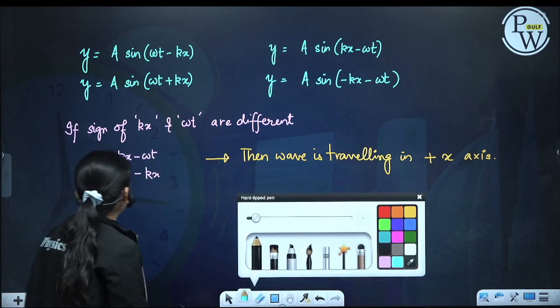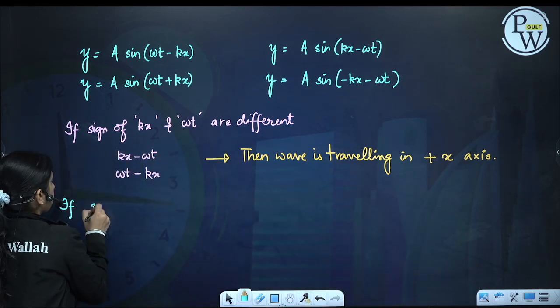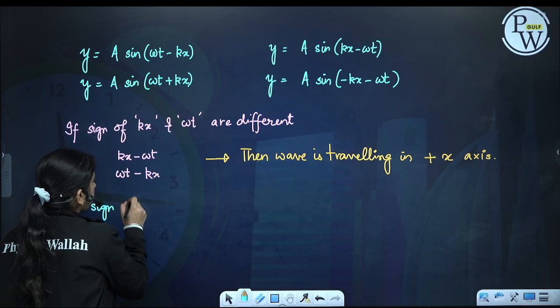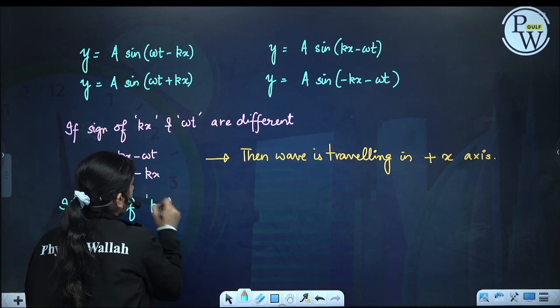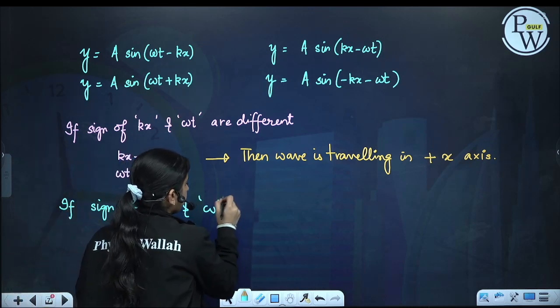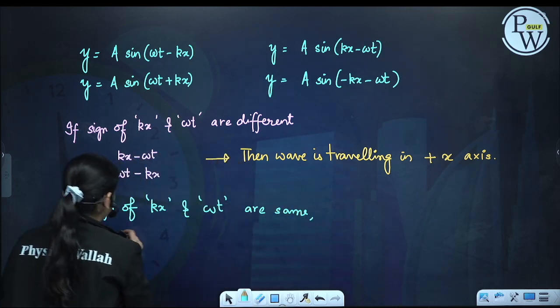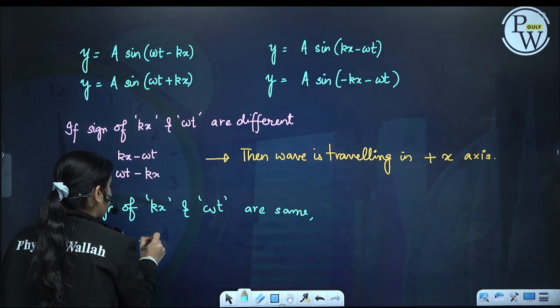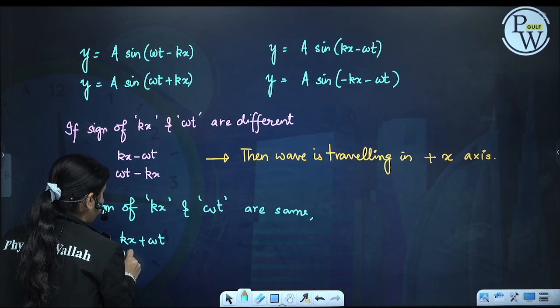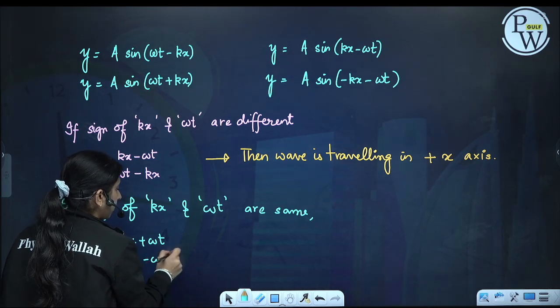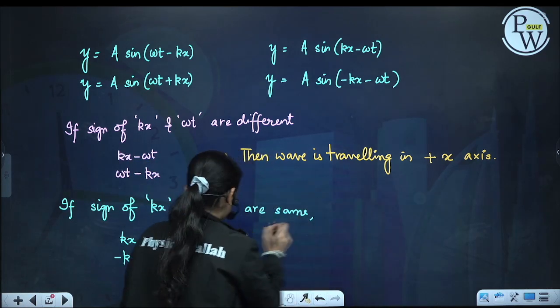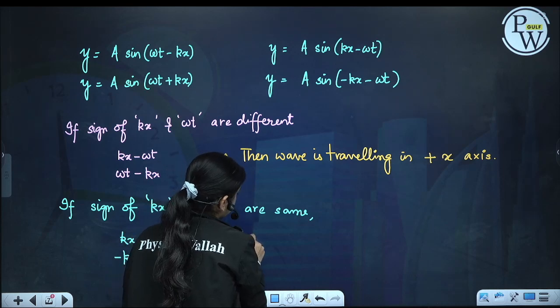But if the signs of kx and omega t are the same, like kx plus omega t or minus kx minus omega t, then the wave is traveling in the negative x-axis.